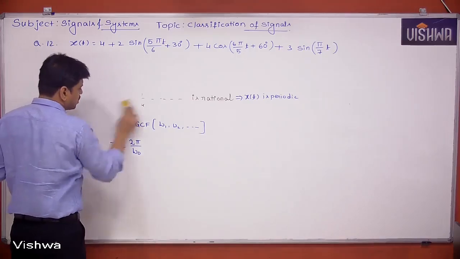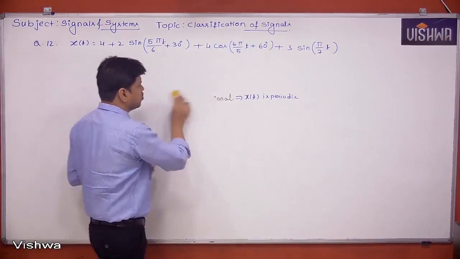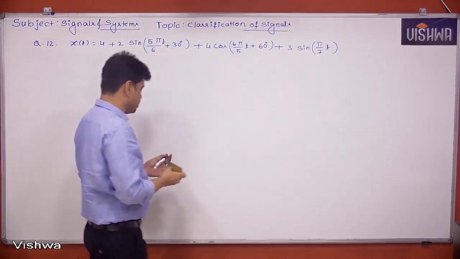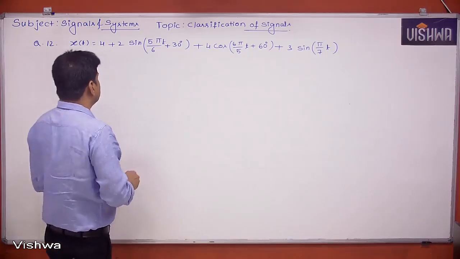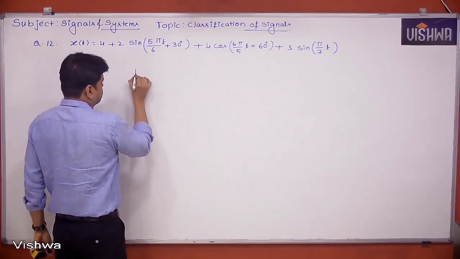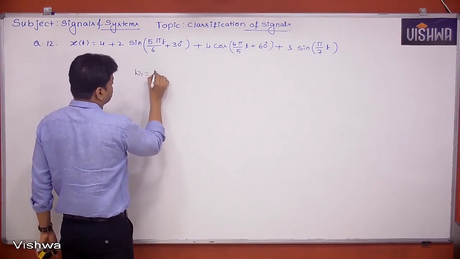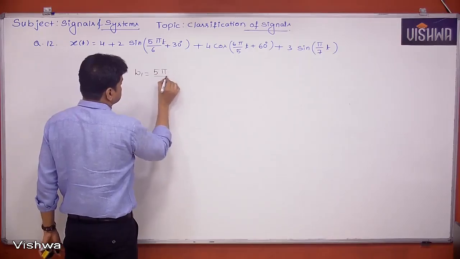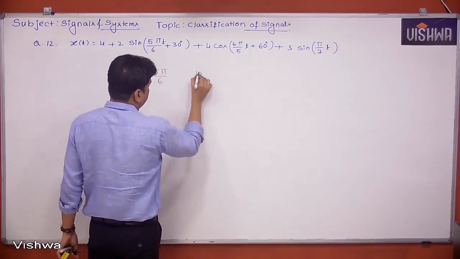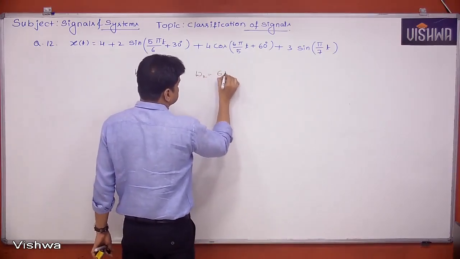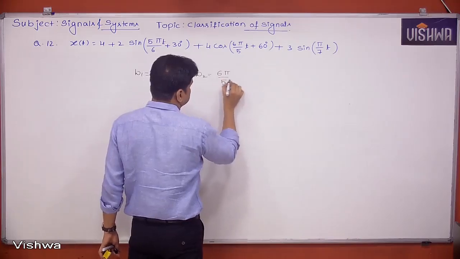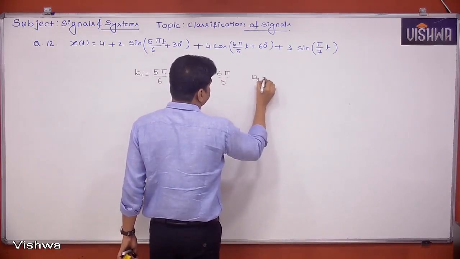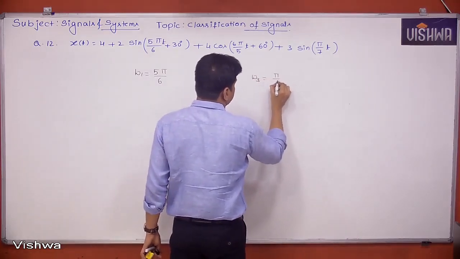Let's see this method. In this method, how can we calculate that? First, omega 1. What is omega 1? 5 pi by 6. Omega 2, 6 pi by 5. Omega 3, pi by 7.